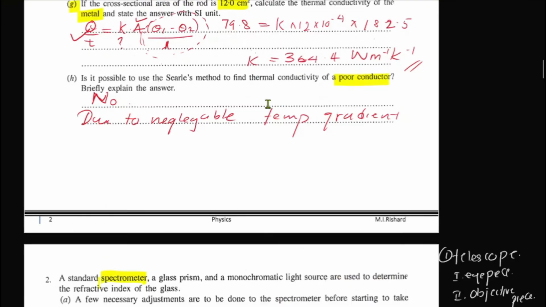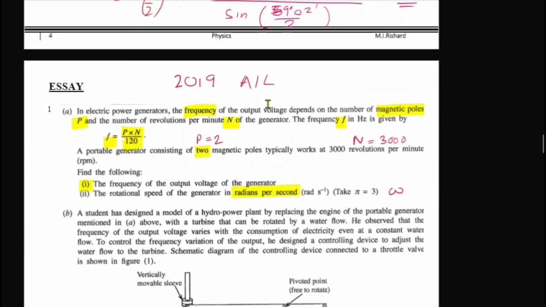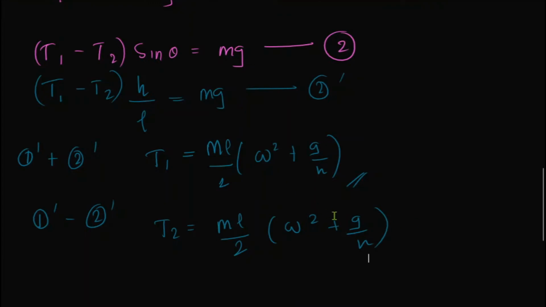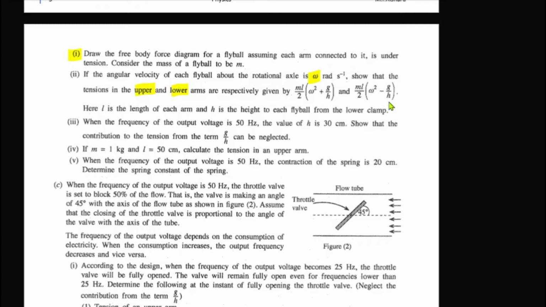So these are the two answers that we are going to get, right? Sorry, it's going to be minus here. It's simply minus, right? When you subtract, here it's minus. Okay, cool. Now these are the two answers for T1 and T2, the same answer that is mentioned here, right? So I have got this and this for the tensions of the upper and the lower arms, right?